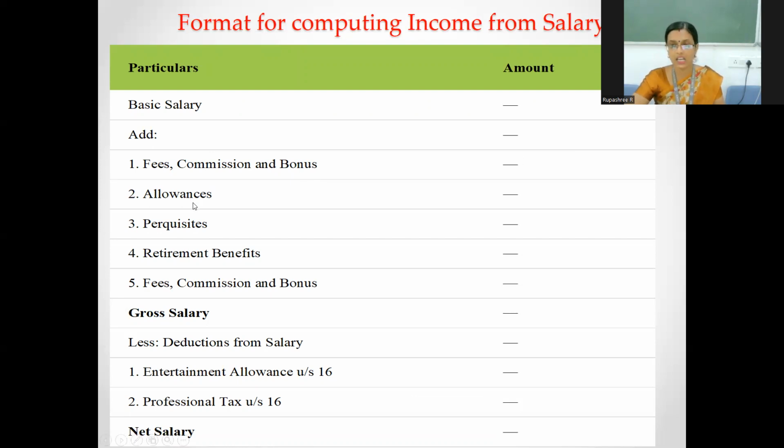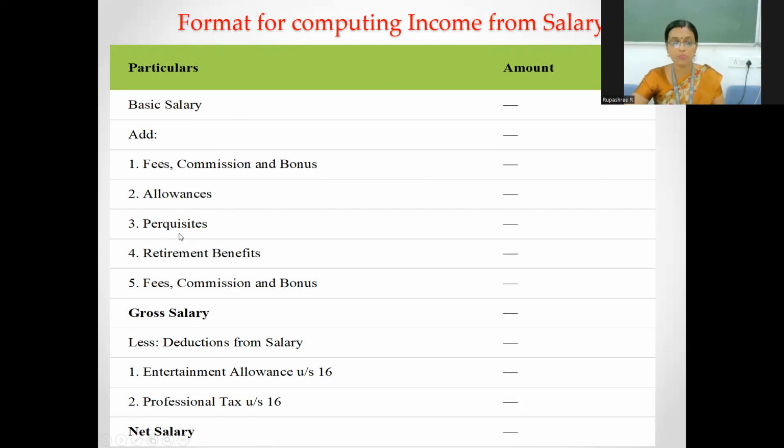The next one is allowances. I can receive various kinds of allowances like travel allowance, dearness allowance, children's education allowance, children's hostel allowance, etc. How these various kinds of allowances are put to tax will be computed as a working note, and then the taxable amount will be written here.